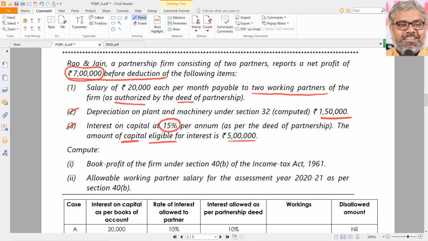So 5 lakhs into 12% only will be eligible, as we know. But the remaining 3% is not eligible. If it was already debited, then we would have added back the disallowance portion only. But this was not already debited.